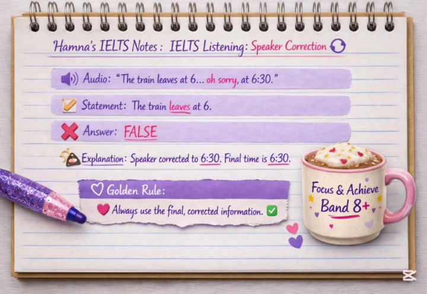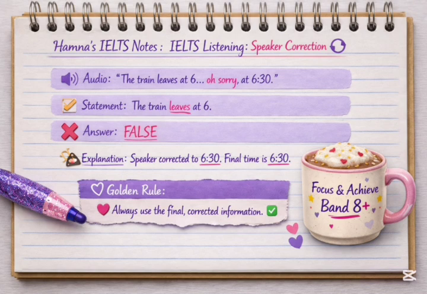Wait, because in the IELTS audio, most of the time they change information after a few seconds. They will say the train leaves at 6, but after a few moments they'll say no, sorry, it's at 6:30. So the final answer is 6:30. So don't be quick to write 6. Wait for a few moments, especially with the numbers and timings, because they always change it after a few seconds to trap you. Always write the final corrected information.